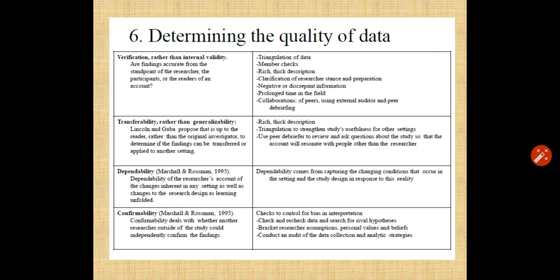Under dependability, the researcher accounts for the changes inherent in any setting as well as changes to the research design as learning unfolds. Dependability comes from capturing the changing conditions that occur in the setting and the study design in response to reality. In confirmability, it checks to control for bias in interpretation and also checks and rechecks data, searches for rival hypotheses, brackets research assumptions, personal values and beliefs, and conducts an audit of the data collection and analytic strategies.